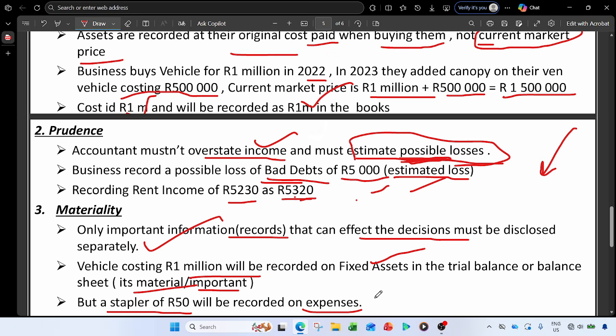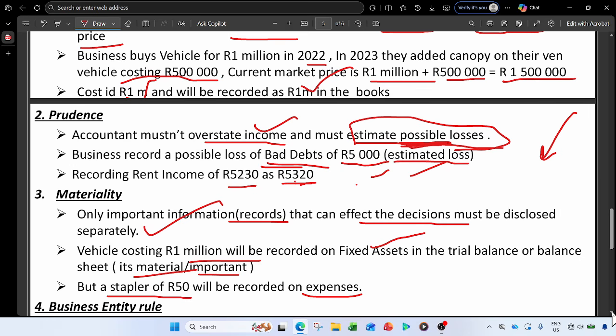So according to materiality, only important information that affects the decisions of the business must be disclosed separately in the records of the business. So that is also very important to know, so that you can know which amounts to record separately and which amounts to be included in expenses or incomes.